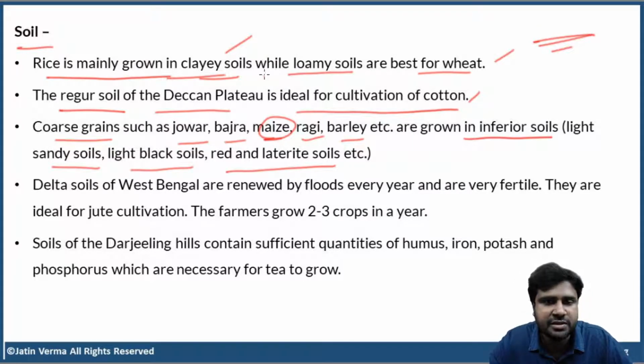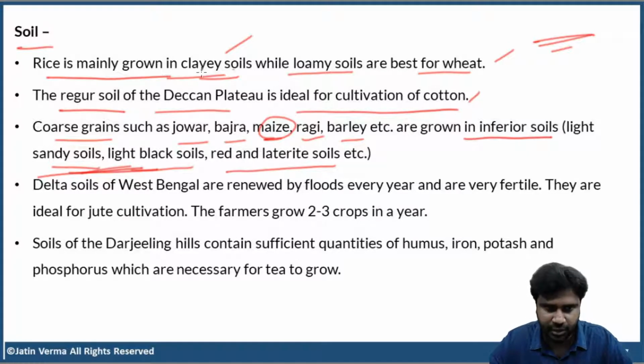That is the reason coarse grains are grown in inferior soils, that means light sandy soils or light black soils, red and laterite soils. Yesterday we discussed alluvial soils, black soil, red soil, laterite soil. Now, these first two are variations of those soils.